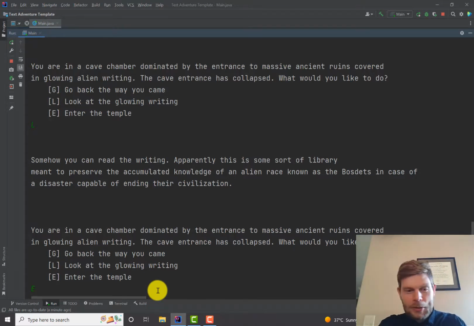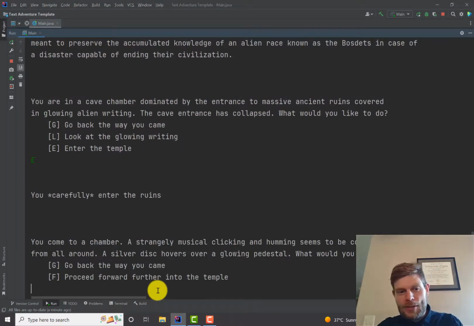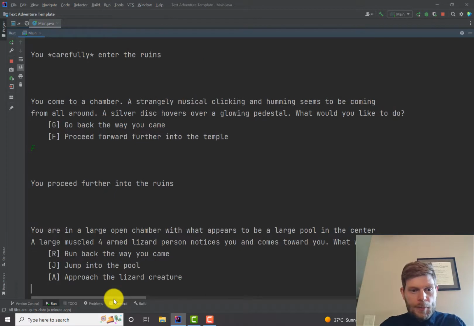I'm going to go back in the temple. And we're in this temple. We can't go look at the silver disc anymore because we grabbed it. So we're going to go forward, meet Mr. Lizard.